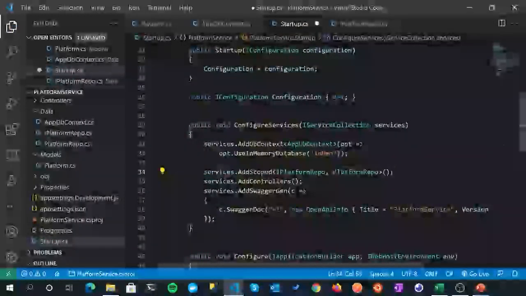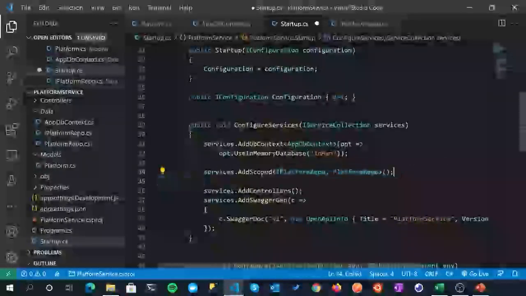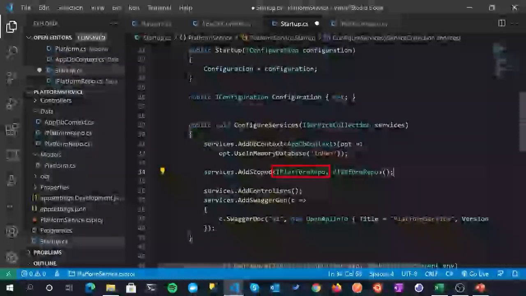Cool. So yes, obviously very important when it comes to using dependency injection, we register our interface and the concrete implementation of it in Configure Services. So if somebody asks for this, we give them this. Fantastic. So let's just save that off.